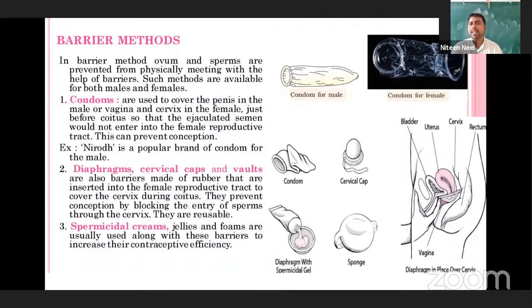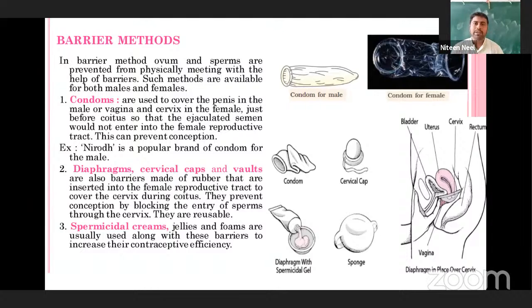And those barriers are commonly called condoms, diaphragm, cervical caps, even the vaults. And lastly, one more is about spermicidal foams, right? So they have been commonly acting as barriers between the fusion of male as well as the female gametes. The number one is about a condom.